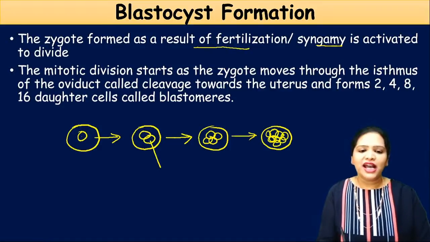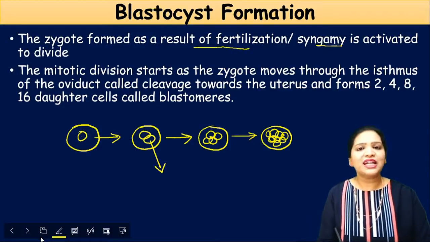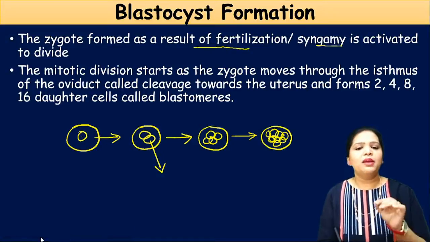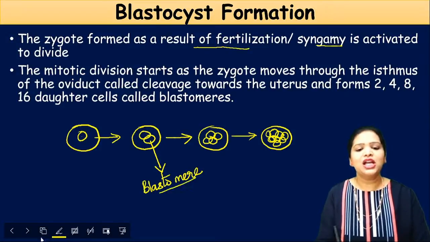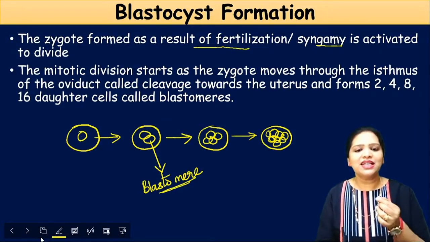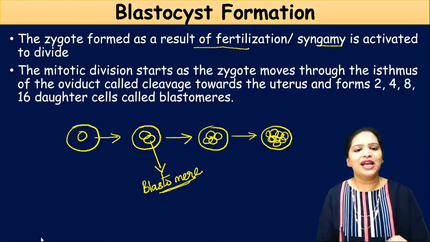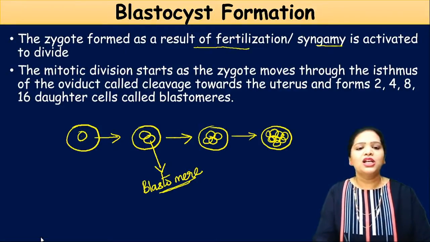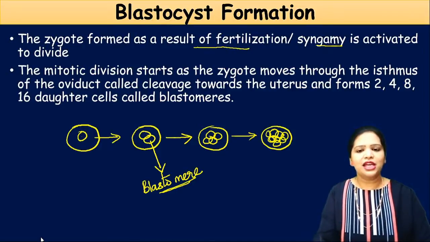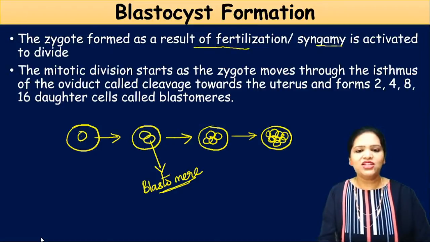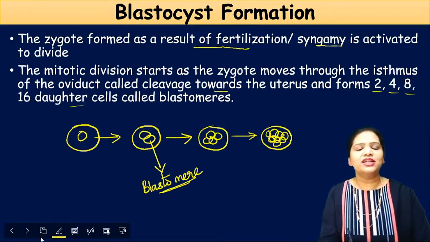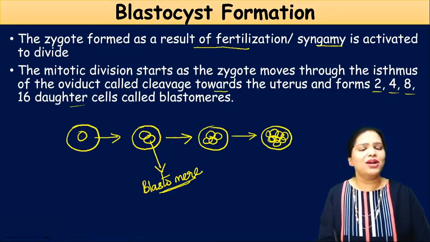Now here in this mitotic division, every single cell formed by this cleavage is called a blastomere. Understand? So every single daughter cell we call a blastomere. The mitotic division called cleavage starts as the zygote moves through the isthmus of the oviduct towards the uterus, and they form 2, 4, 8, 16 daughter cells, and these daughter cells are called blastomeres.